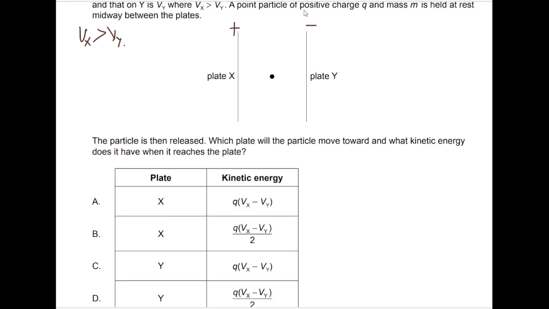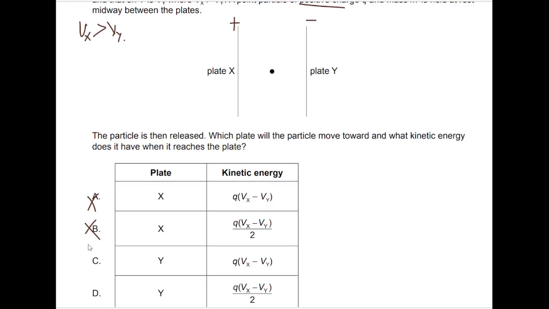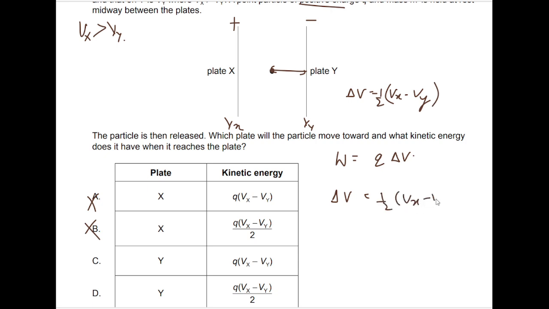Now they are saying it's a positive charge, so obviously the positive charge will get attracted towards the negative plate, that is plate y. So x, and A and B cannot be the options. Talking about kinetic energy, we have an equation from our data booklet that work done is basically q delta V. Now let's calculate delta V. Delta V is the change in potential for this particular charge, which is midway. So if this is Vy and this is Vx, the difference in the plates' voltage is basically Vx minus Vy, right? But because it is midway, we'll take half. So it's basically half of Vx minus Vy.